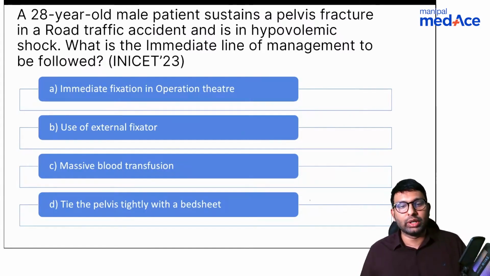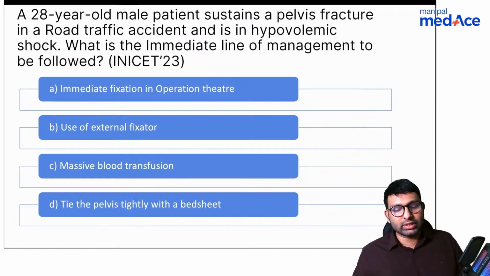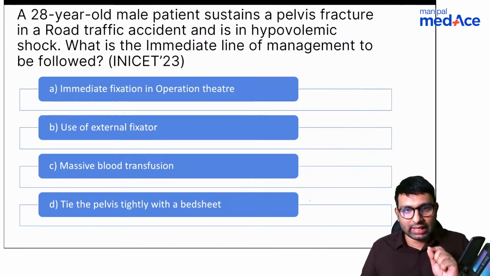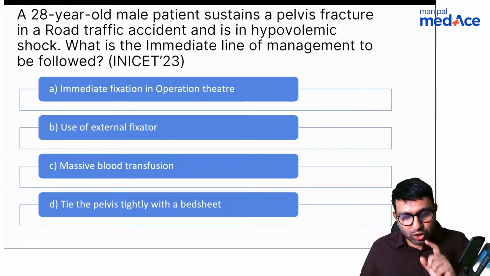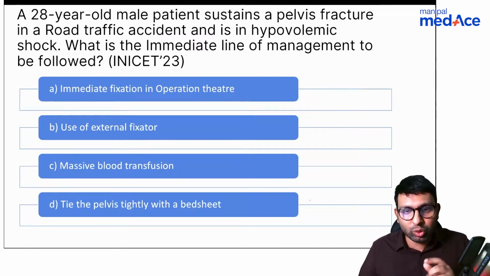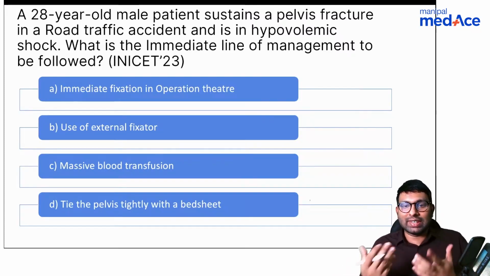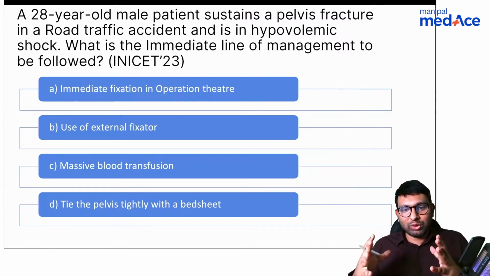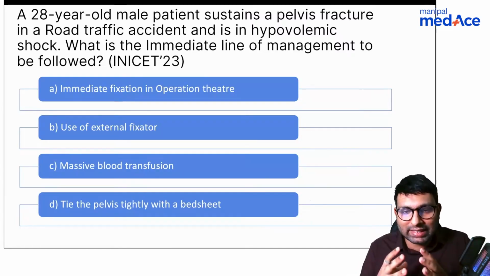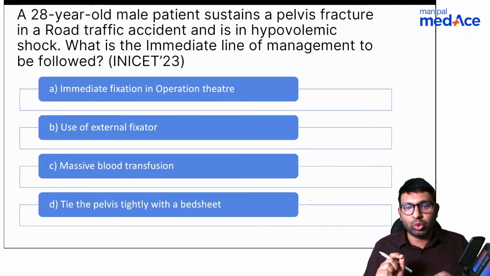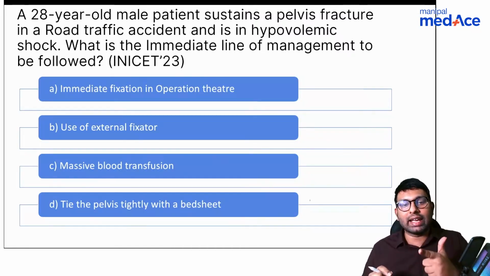Shabir says he'll change his answer to D. Starry Sky also says the answer will change to D. Okay, yeah, this is a concept you have to understand. In pelvis fracture, the reason they go into hypovolemic shock, the reason so much blood loss is happening, is because mainly it is the venous plexus that has gotten damaged, and that is why there is severe bleeding. So to stop that venous plexus from bleeding, you have to do some kind of tamponade. Whenever there is bleeding superficially, we keep a compression. But in pelvis fractures, we cannot keep a compression. So what we have to do is create some kind of tamponade so that the venous plexus bleeding can reduce. And that you can do either using a pelvic binder or